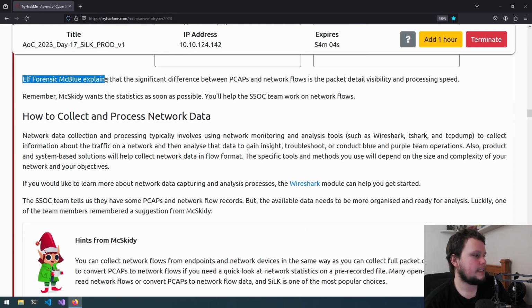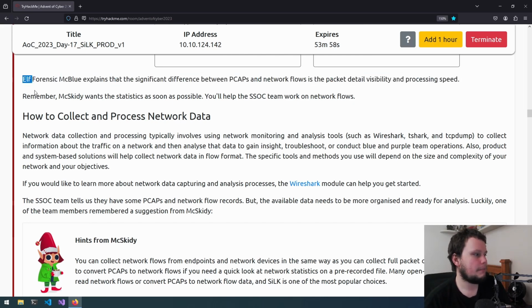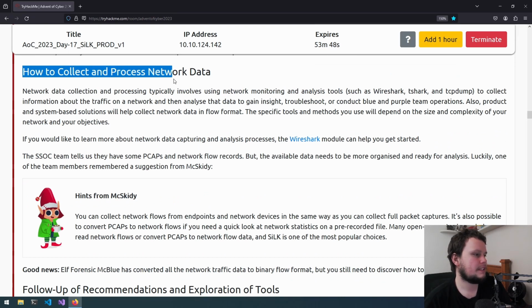Elflog McBloy explains that the significant difference between PCAPs and network flows is the packet detail visibility and processing speed. Remember, McSkitty wants the statistics as soon as possible. You'll help the SSOC team work on network flows. So how do we collect and process network data?